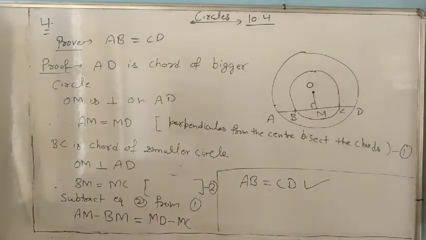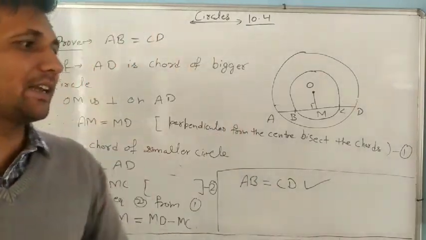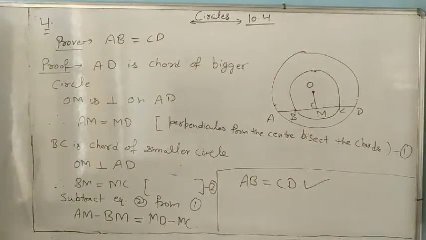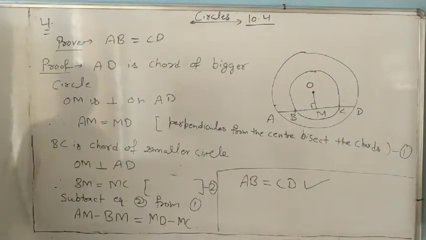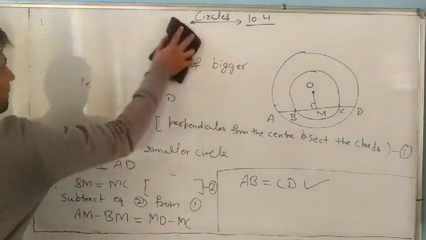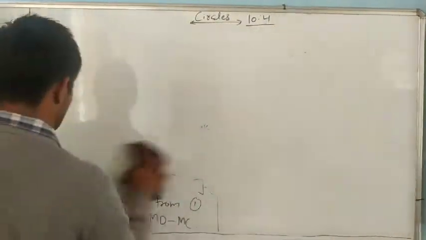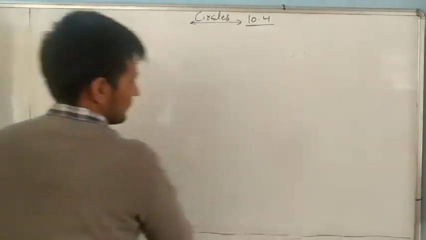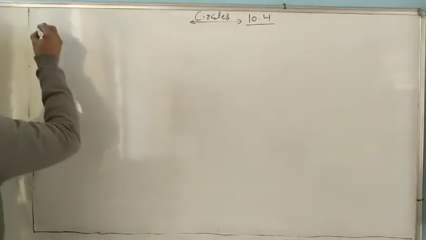Understand it? So always remember, the perpendicular from the center always bisects the chord. Okay, next question, question number 5. It is a very easy question.